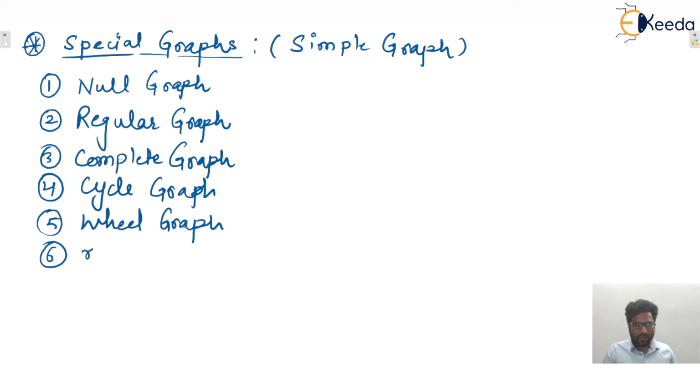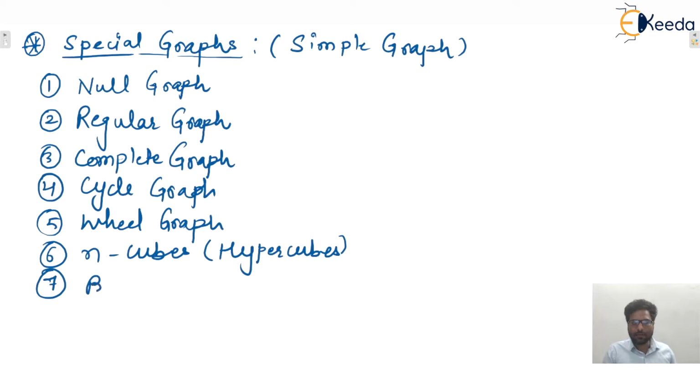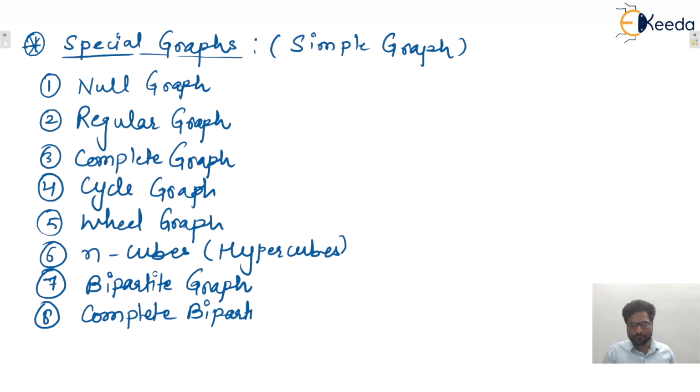Next we'll see n-cubes or hypercubes. Next we'll see bipartite graph. And next, complete bipartite graph.